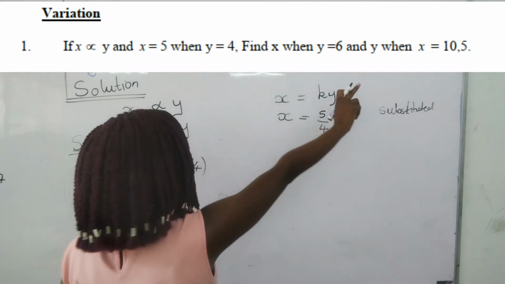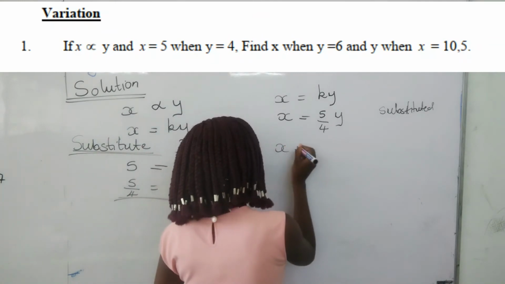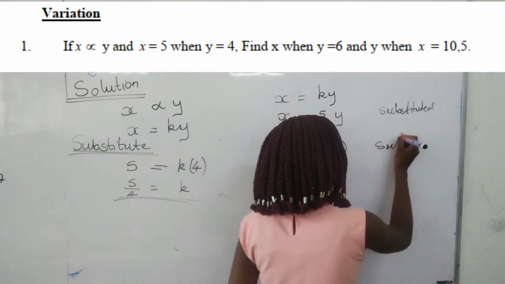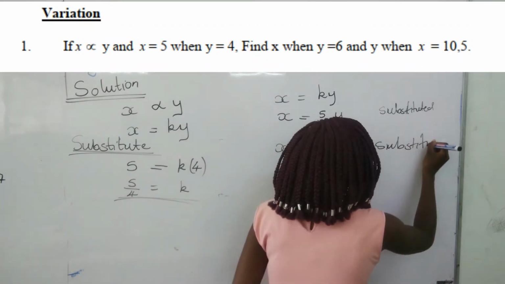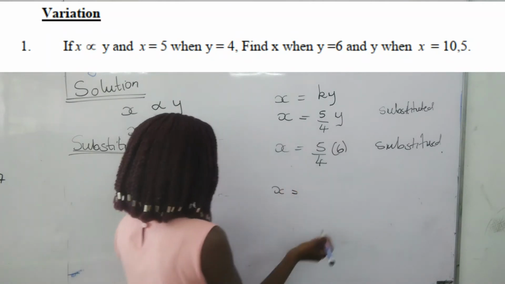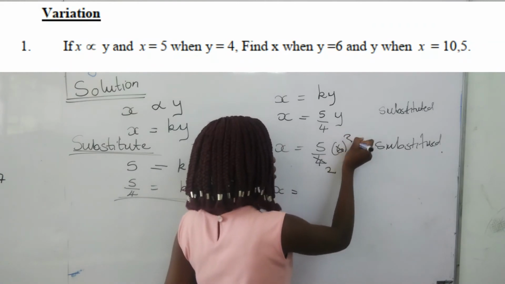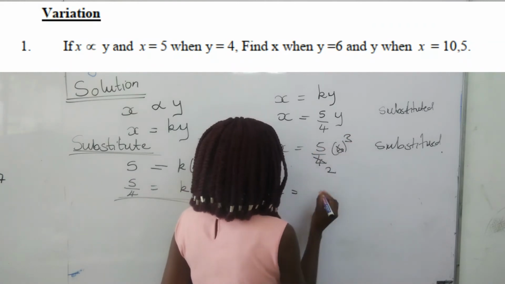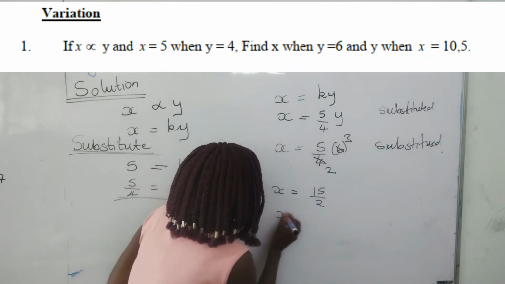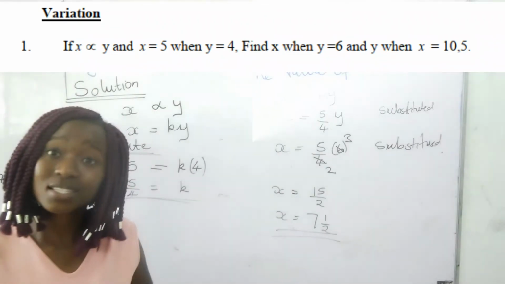And also we are given that x is unknown and y is known. So x is equal to 5 over 4, because we also substituted this part. Now to simplify this, we know it's going to give us 2 here, 2, 3. This will give us 15 over 2. That is equal to x is equal to 7.5. So this is how it's done.